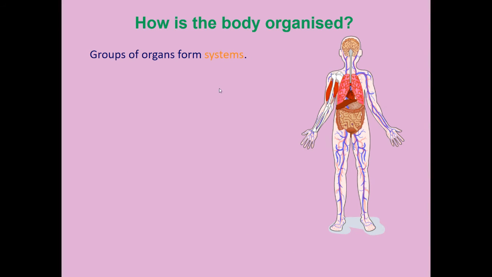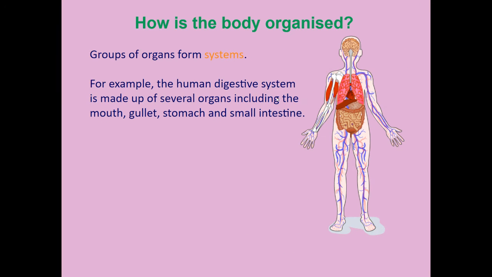How is the body organised? We have systems. Digestive system made up of lots of organs, including the mouth, the gullet, etc.